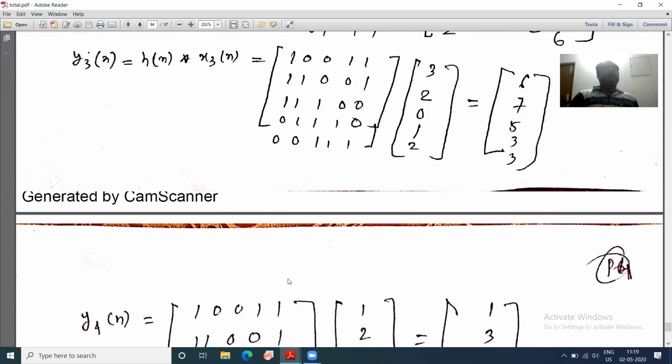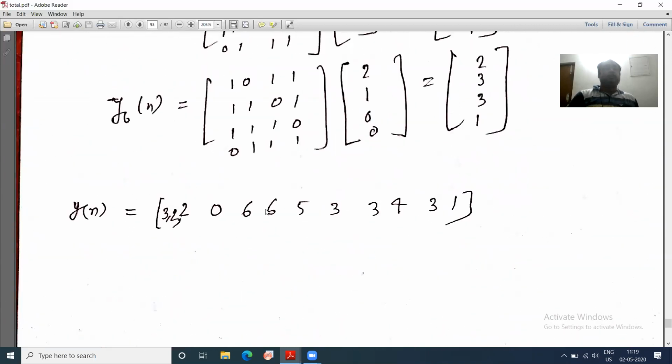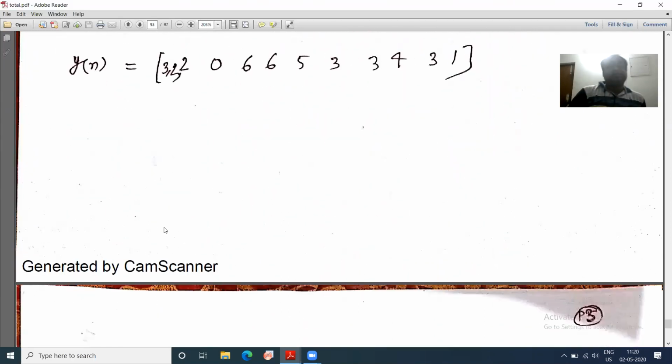This is matching with your final answer. Only thing, there is the one error, that 6 will be 4. This 6 will be 4. Yes, sir. All right. So in this example, what I have tried to suggest is that if you take n equal to 4 or n equal to 5, this is not an issue. Clear? Yes, sir. Very good.